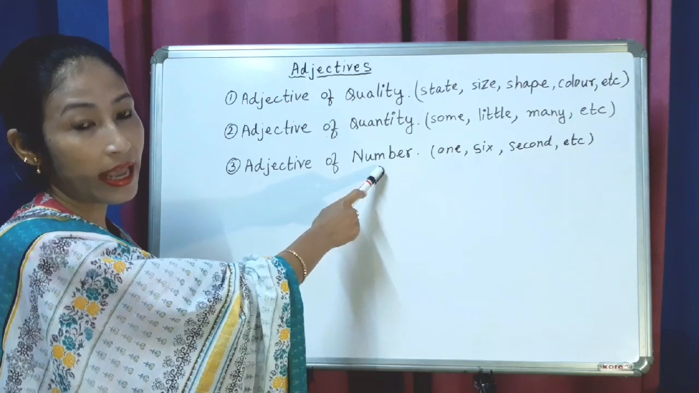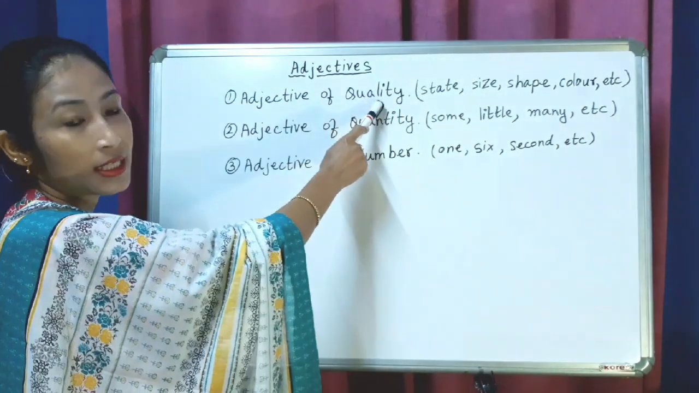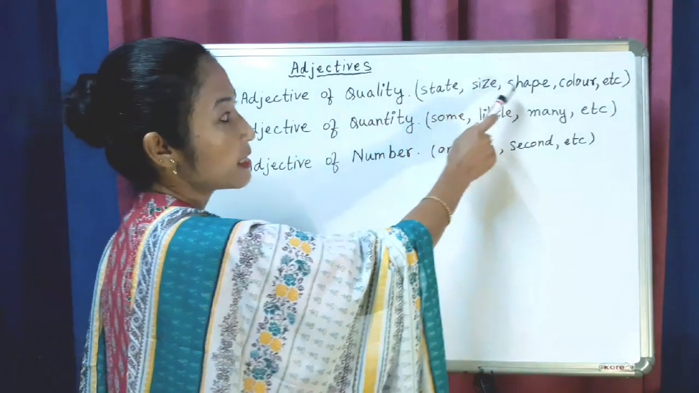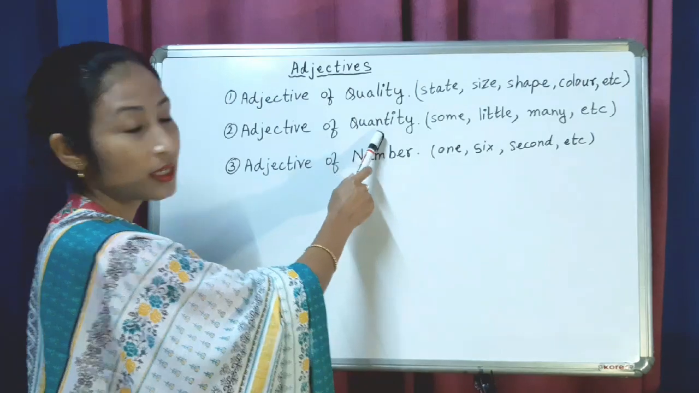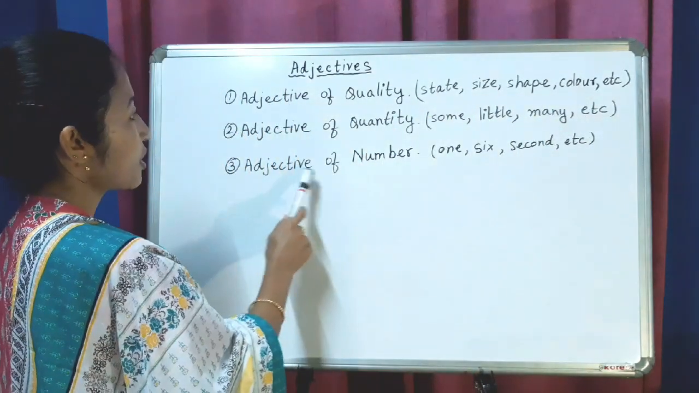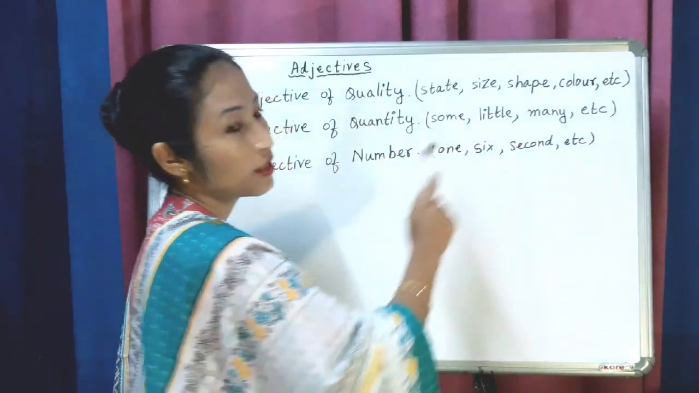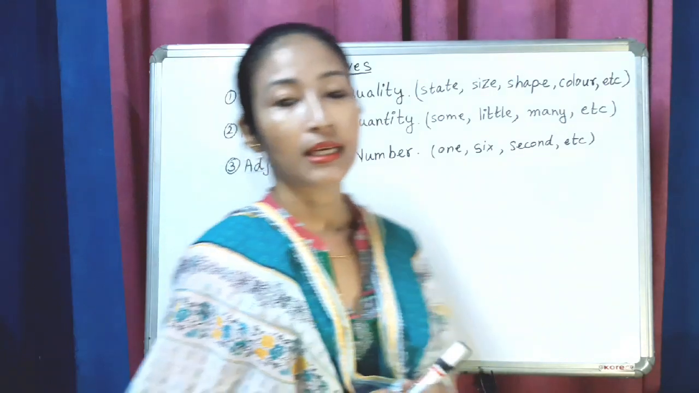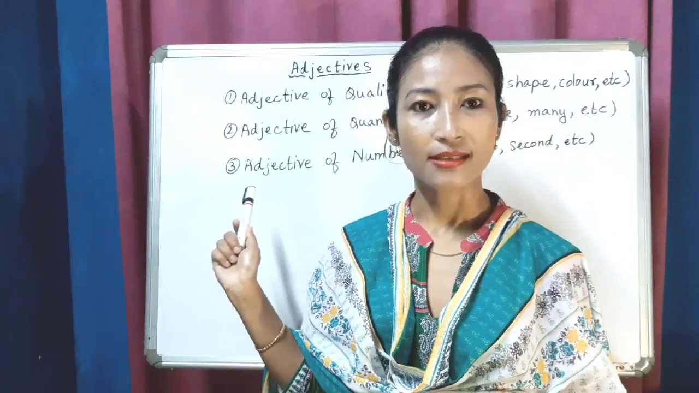As you can see, I have given some hints at the side. Adjective of quality: state, size, shape, color, etc. Adjective of quantity: some, little, many, etc. Adjective of number: 1, 6, second, etc. So let us see these three kinds of adjectives in detail.